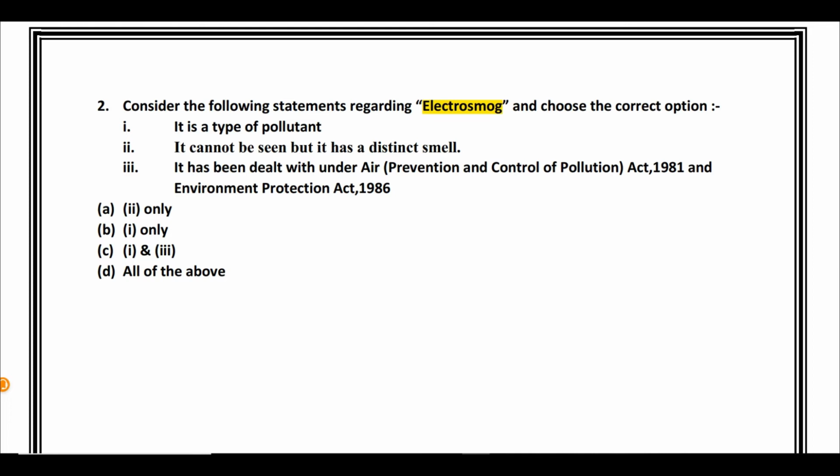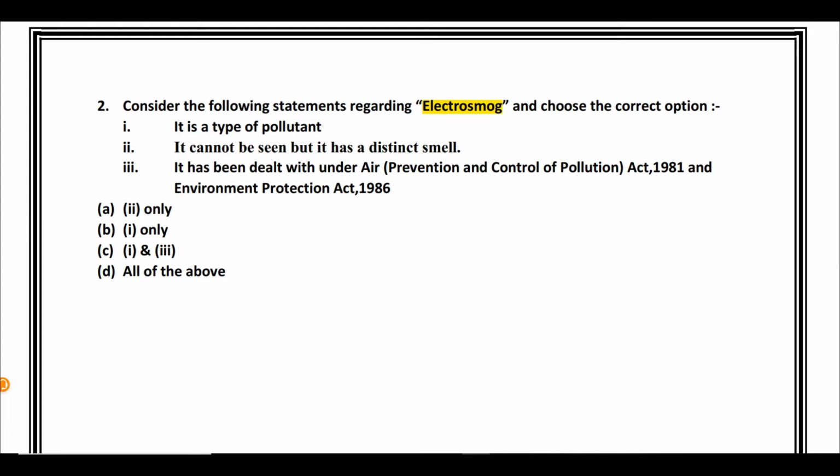So the thing is, why this was in the news, there were many reasons, one of them being 5G and people's apprehension that 5G might be responsible for certain issues which might be occurring in the bodies of human beings. When it comes to electrosmog, first of all, most of you would be aware about smog, so automatically you will be able to understand the first statement should be correct, because if it is talking about electrosmog, more or less you can relate and say the first statement is correct. But then it becomes difficult for you to go ahead.